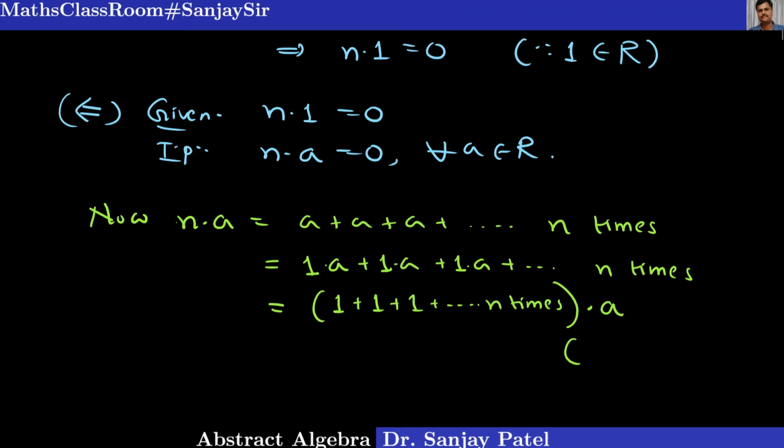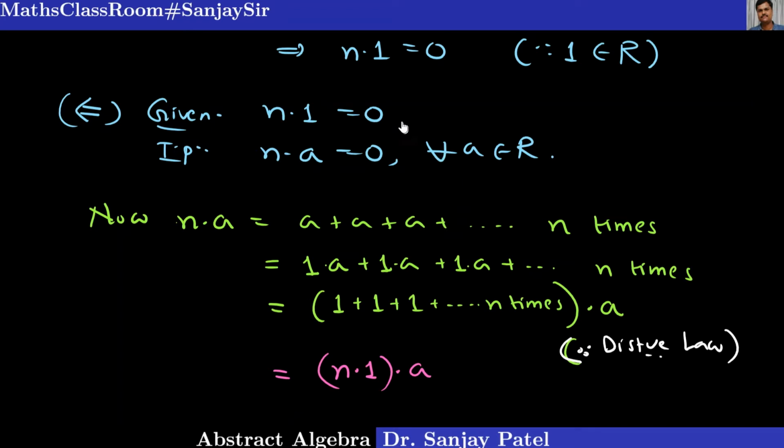Since it is a ring, I can say this is because of distributive law in the ring. And 1 plus 1 plus 1, 1 is an element of the ring, and if you add it n times, it is denoted by n into 1 by our convention. So this into a we are getting.